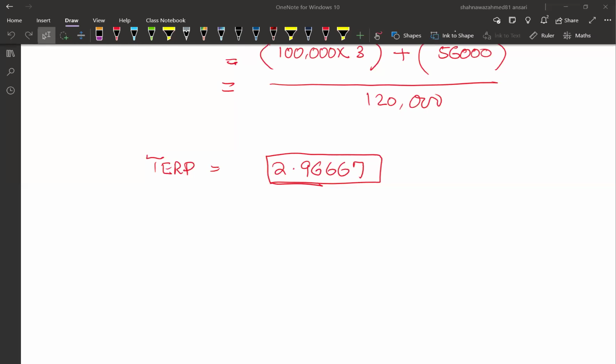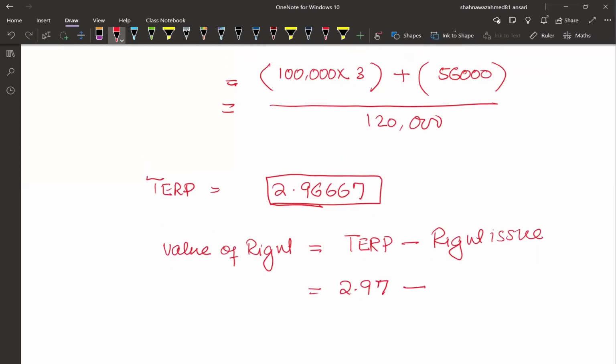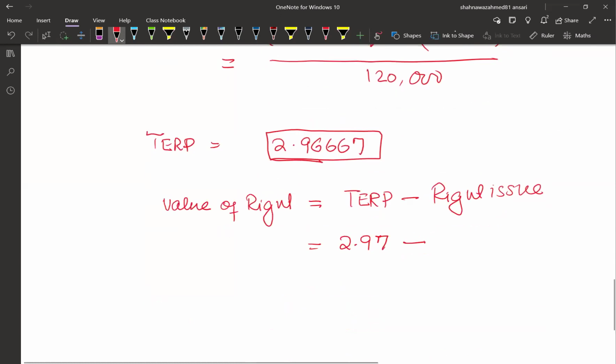Now, in order to find out the price at which the right can be sold, we have to calculate the value of the right. And the formula for the value of a right is TERP, or ex-rights price, minus the rights issue price. So in the above example, the TERP is 2.97, let's assume, and the rights issue price was 2.8. So we have 0.17.